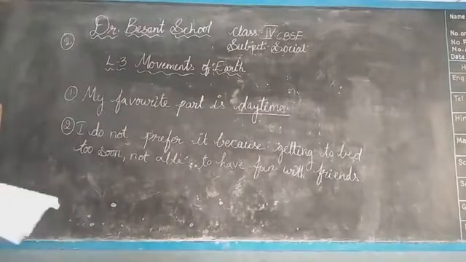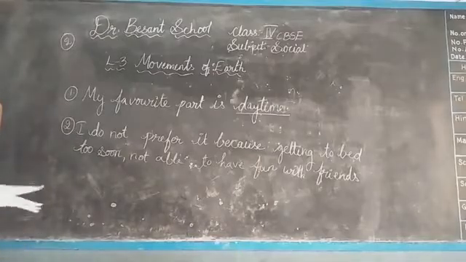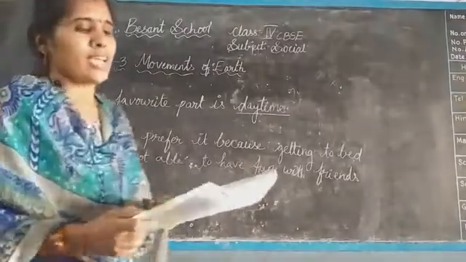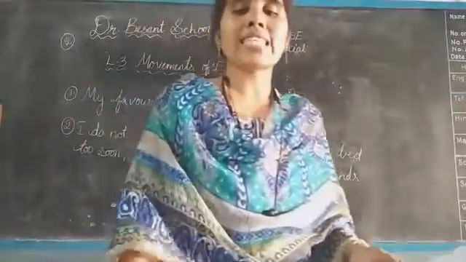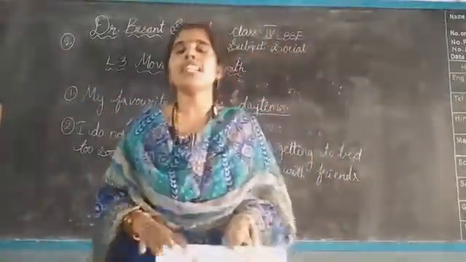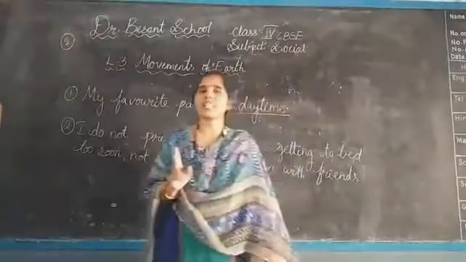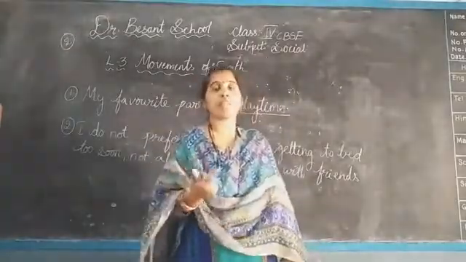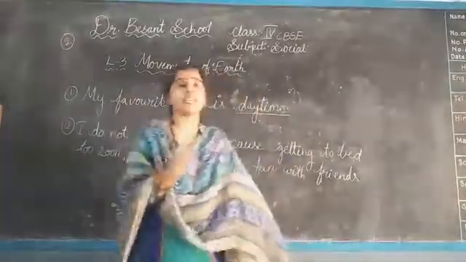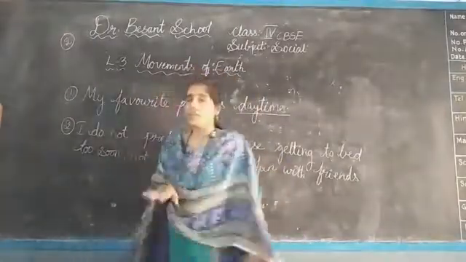Okay, next one. See page number 46. Again and again I am telling you about the Earth's revolution. Earth shows two movements, children. One is rotation and another one is revolution. The Earth moves on its own axis; that is called rotation.